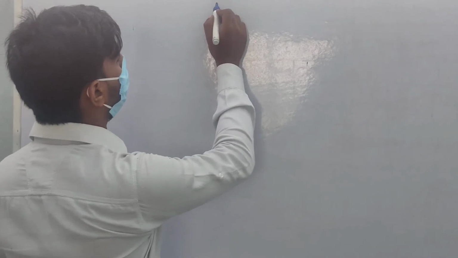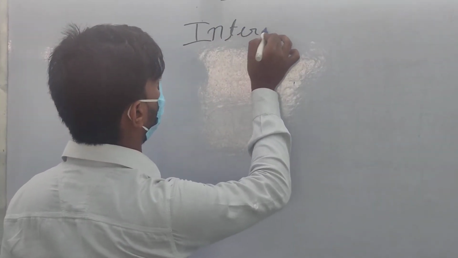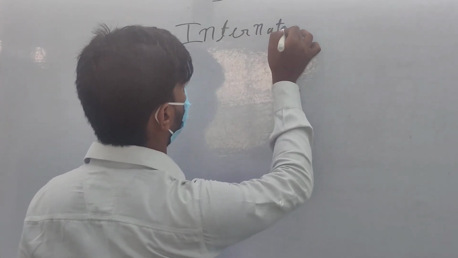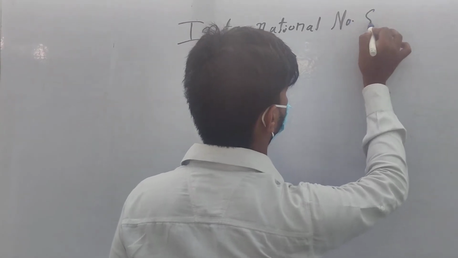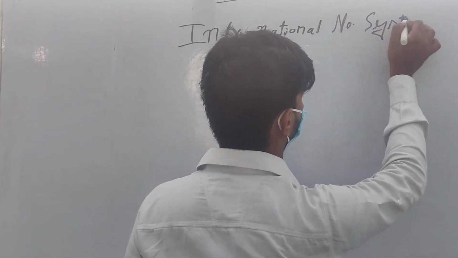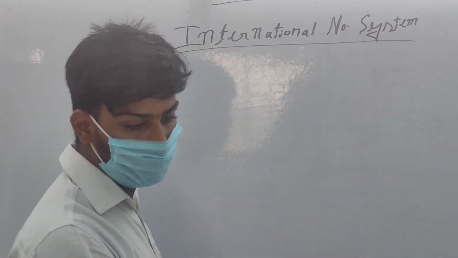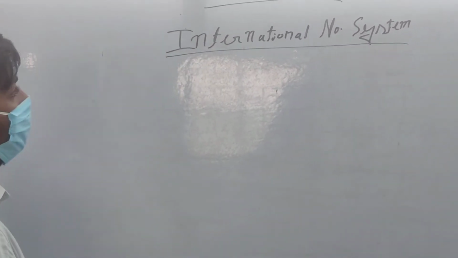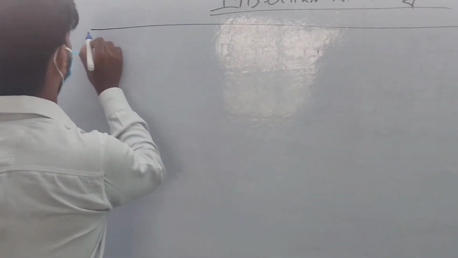Till then we have learned the Indian number system. Now we will learn by example. By taking an example, we will learn the international number system. Now we learn the international number system. I am drawing the format for your better understanding.